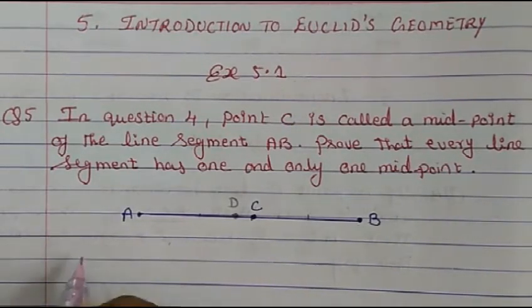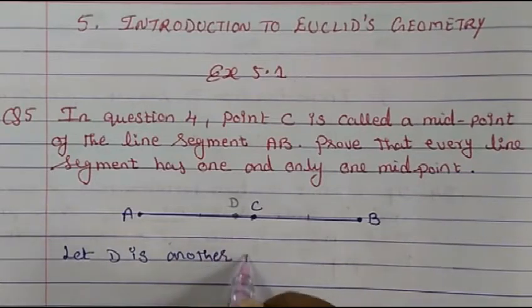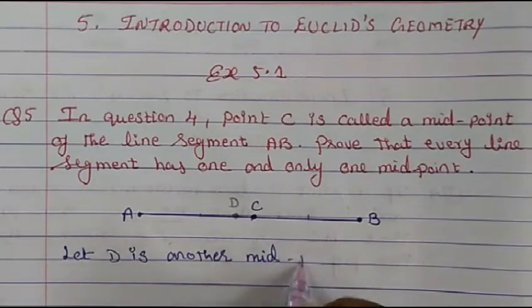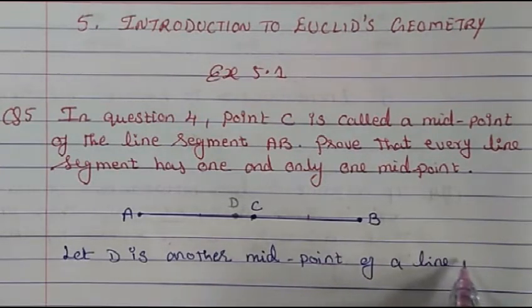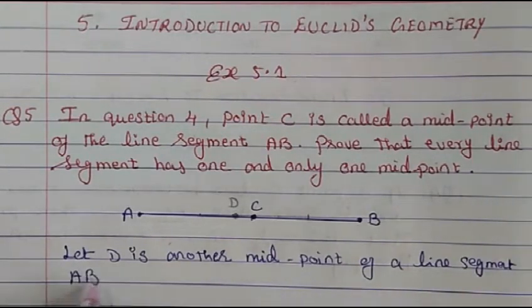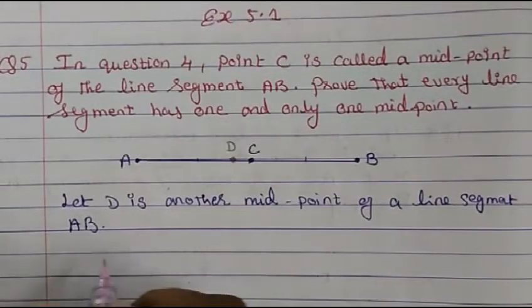Let D be another midpoint of the line segment AB.